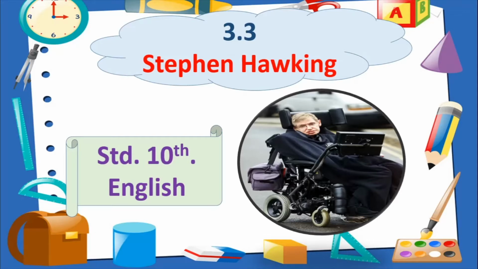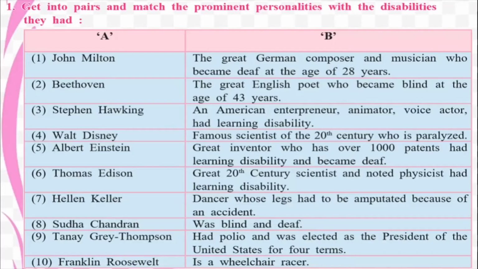Now, as we do in each lesson in English, we do a little bit of exercises from the warming up part, and then we go on and we do the story, or the text in a summarized form, and later on we do some exercises in grammar and vocabulary. So that is how our lesson will go for today. So this video, children, will cover part 1 of lesson 3.3, that is Stephen Hawking. So come on, let's see what is there in store for us.